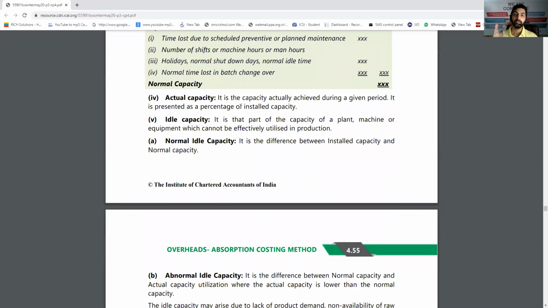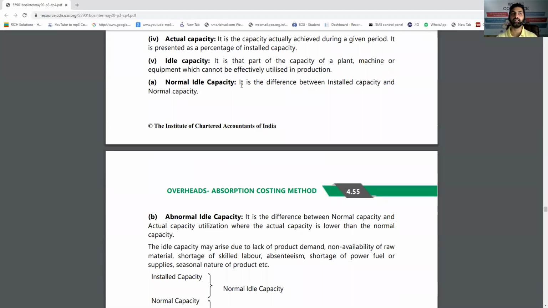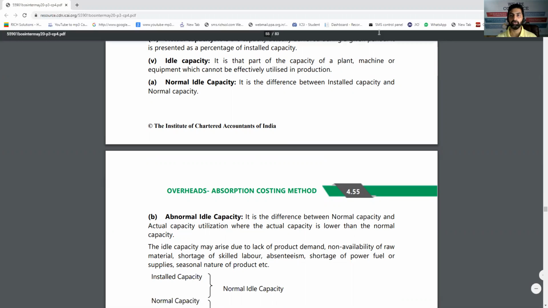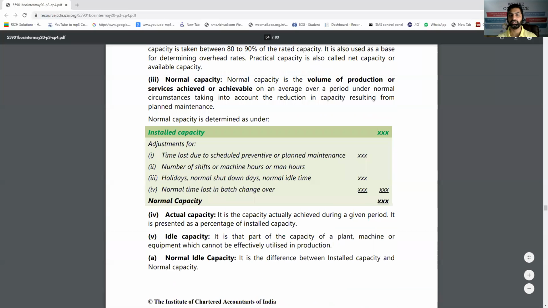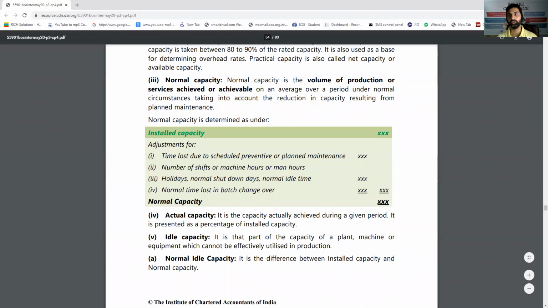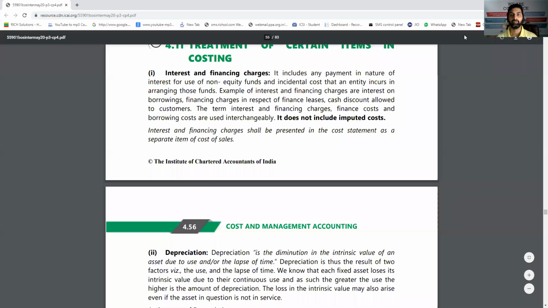Idle capacity means the machine was available but was not used for production, maybe for some maintenance activities and all that. In that, again, there is a normal idle time which is normally predicted, for example, after every 6 hours of play we have to shut down the machine for 1 hour, normal idle time. Abnormal idle time is when suddenly the machine breaks down and we have to stop the production. This is all about the capacities of a machine and the related concepts. One good short note can be given on it.